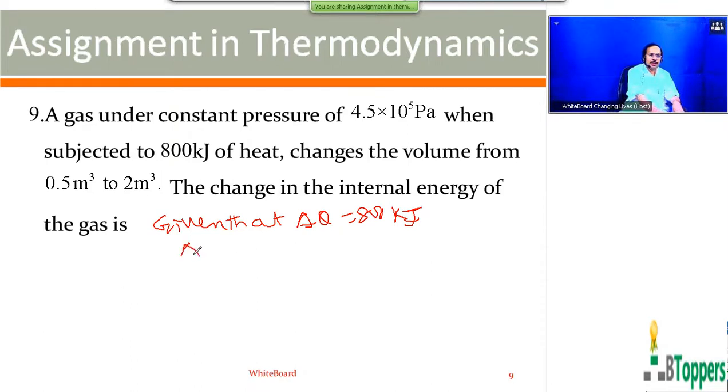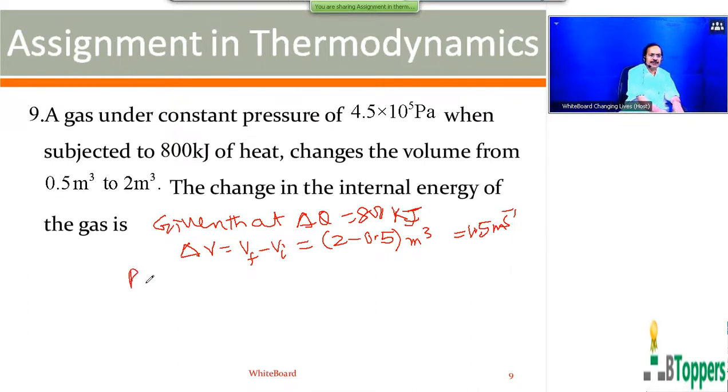So change in the volume of the gas means final volume minus initial volume. That is 2 minus 0.5 cubic meter, or 1.5 cubic meter.